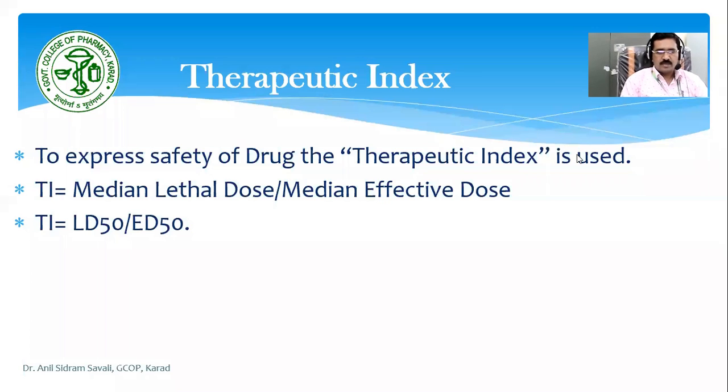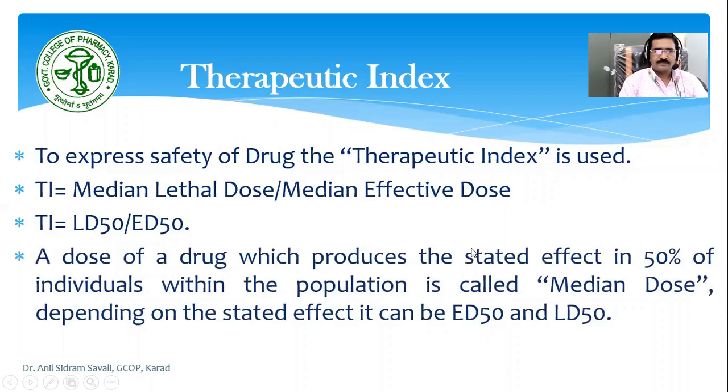So 50% of the animals should show the desired effect, that is called the ED50. This therapeutic index is equal to LD50 upon ED50. That is to express the safety of the drug. This is a dose of drug which produces the stated effect in 50% of individuals within the population. It's called the